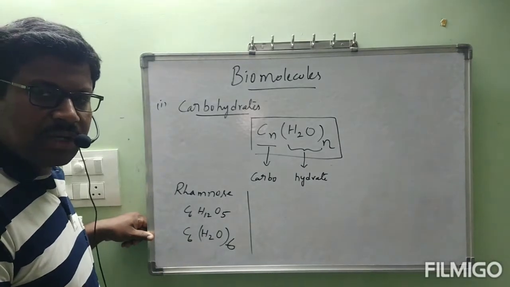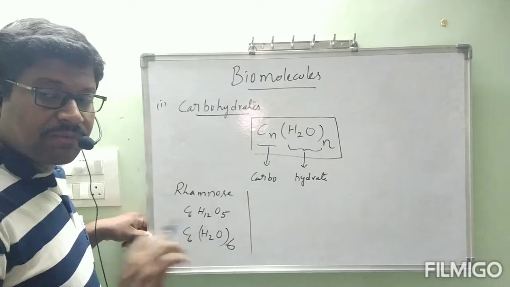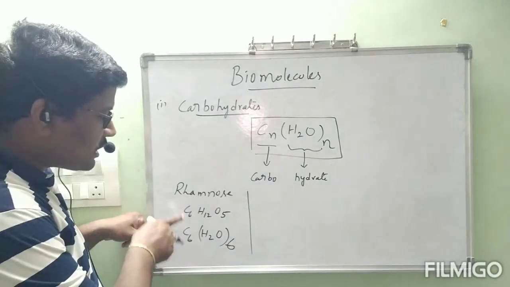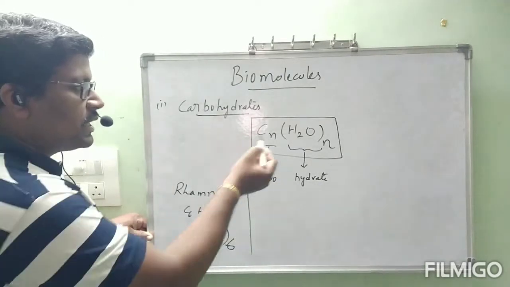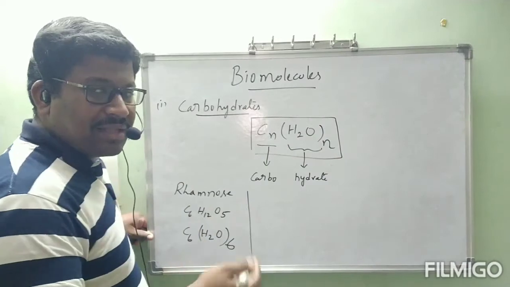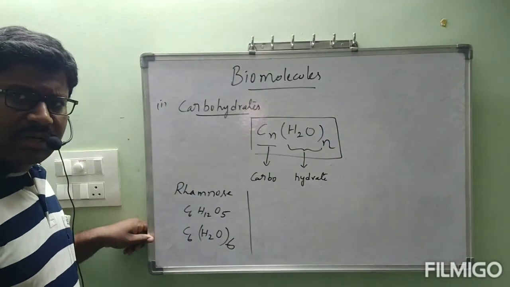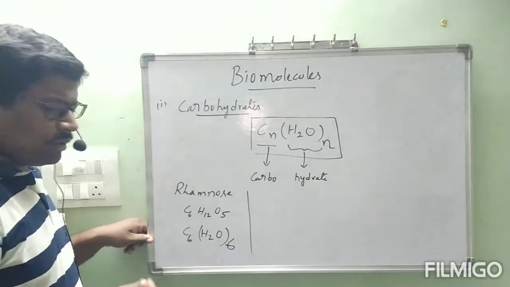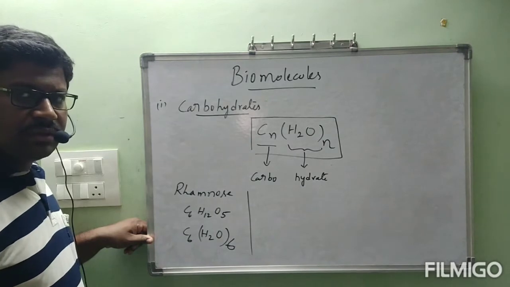Rhamnose follows the properties of carbohydrates by different methods, but it is not following the general formula. In olden days they thought Cn(H2O)n. But rhamnose comes under carbohydrate only, and it is not following that general formula.